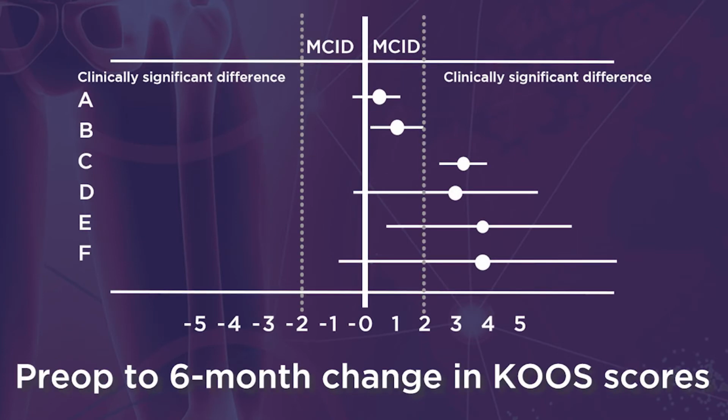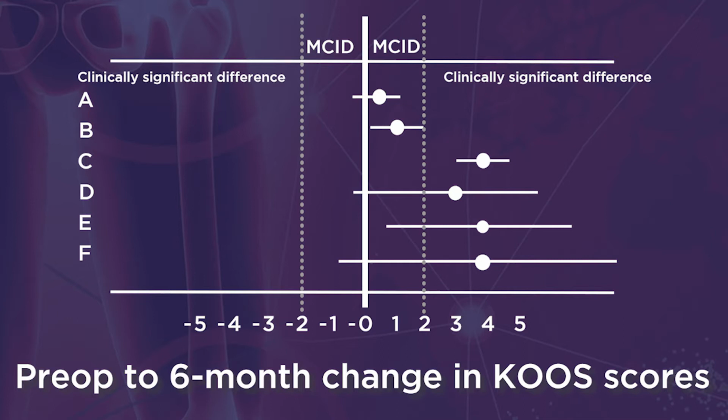It is good practice, for instance, to accompany the p-value with confidence intervals to provide details on the size of the estimated effect that might be missed otherwise. Here are 6 different scenarios of 95% confidence intervals for the difference between females and males with respect to pre-op to 6 months post-op change in KOOS scores. The width of confidence intervals depends on the sample size and variability in the data. Larger studies tend to have narrower confidence intervals than smaller studies.